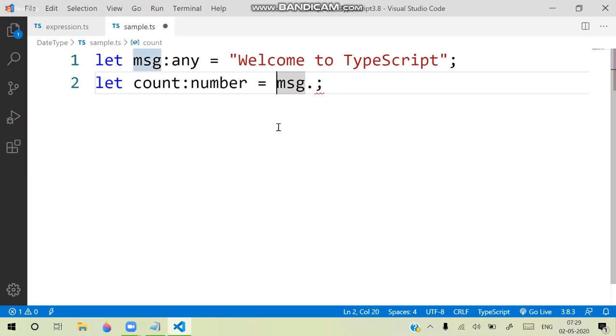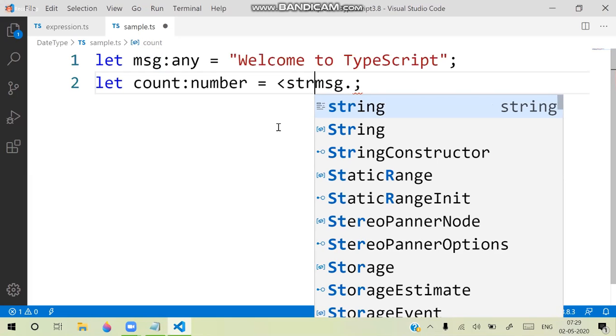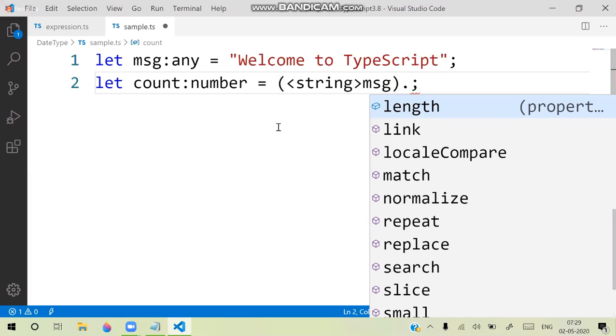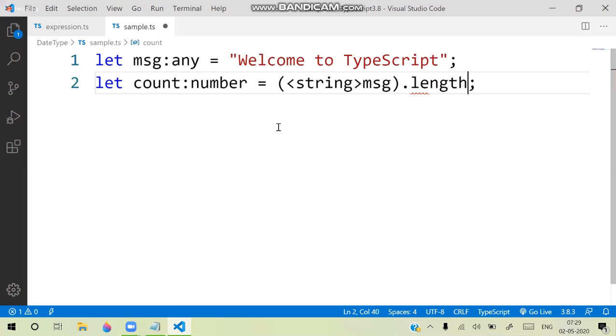Then see what we are doing. We are converting, meaning type assertion, to string type. When we define the type assertion string type, we enclose that. Now I will use dot, and you can see it gives me all the suggestions. That means it gives all the functions related to that particular string, and here I can simply access and use length.